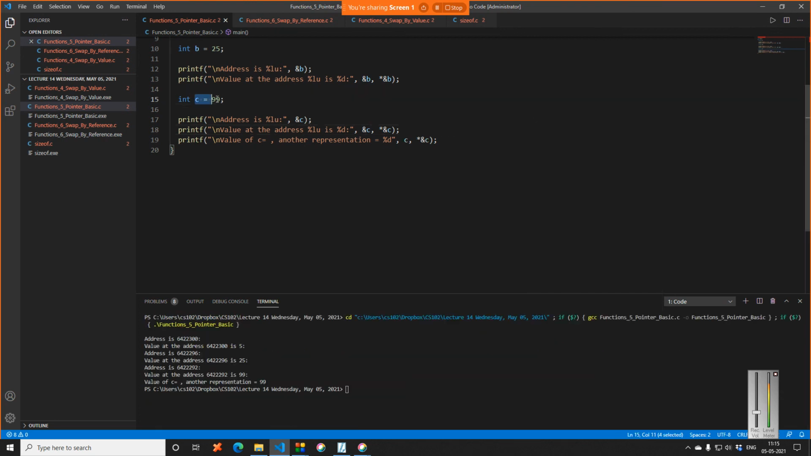Guys, so we have the value of C as 99. I am just printing the address. Address means ampersand, which is ampersand C here. And then I'm having the value at the address, right? So what is the value of the address? Initially, I'm printing the address. Value at address 6422292, which is the same as this, is 99. Of course, because C was 99. And okay, I missed the percentage D here.